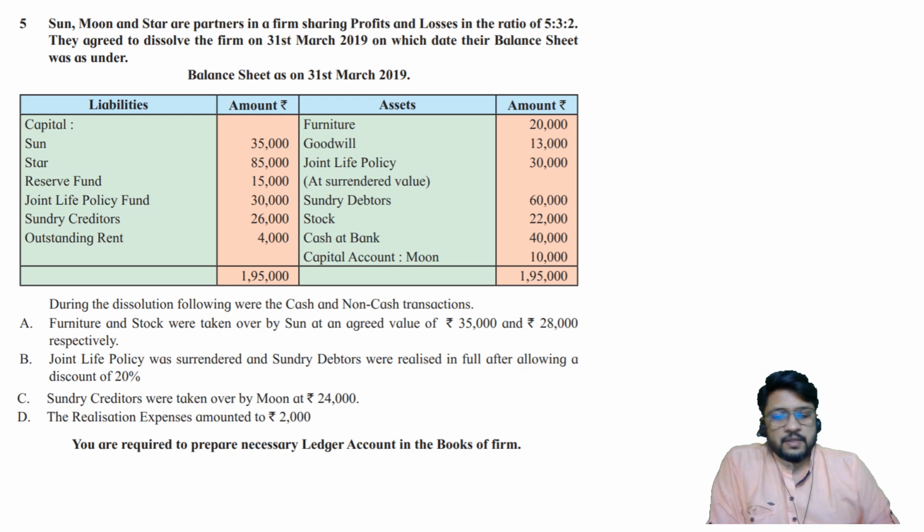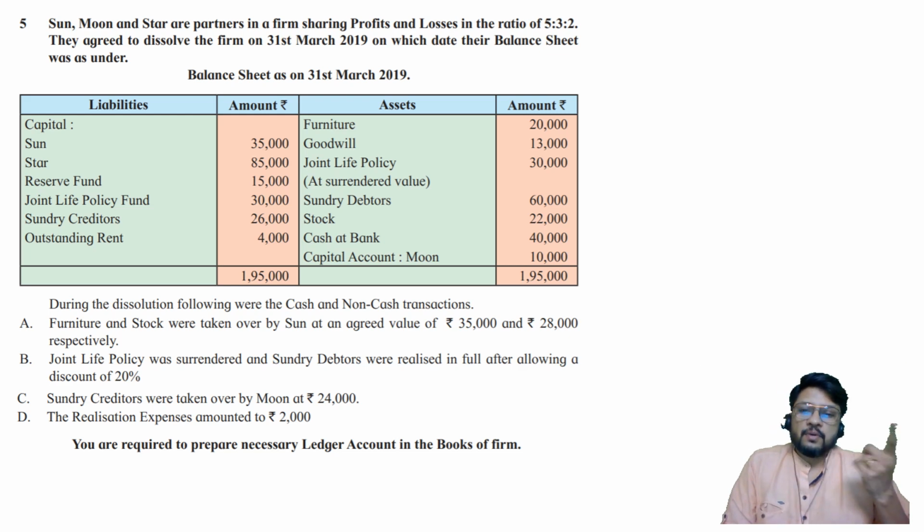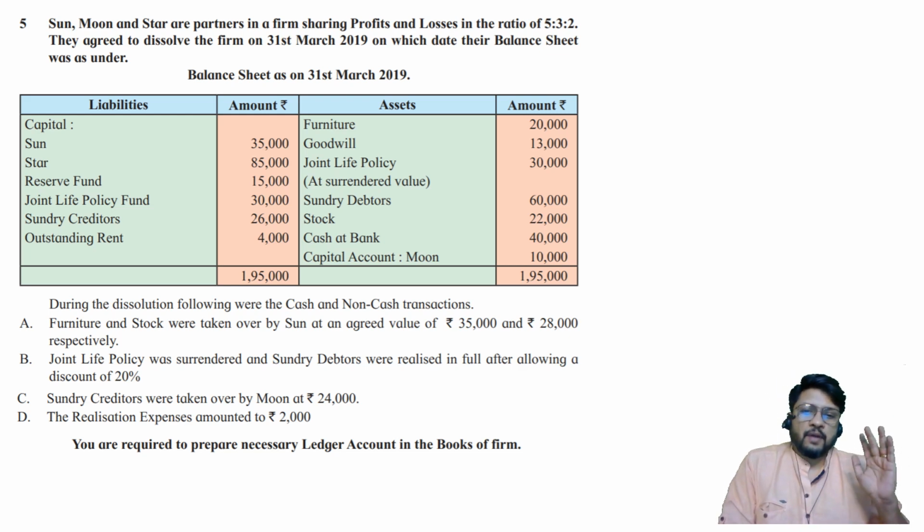For every policy there are two different values. Especially when it comes to life policy, there are two values. One is called the maturity value and one is called the surrender value. If the policy is held by you till the time of its maturity, then upon maturity whatever value is received by you is called the maturity value. If the policy is held by you for its total life, and only upon completion of the term of the policy you get money, that money is called the maturity value.